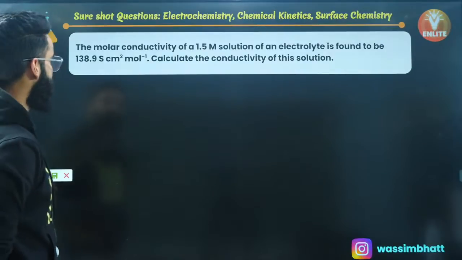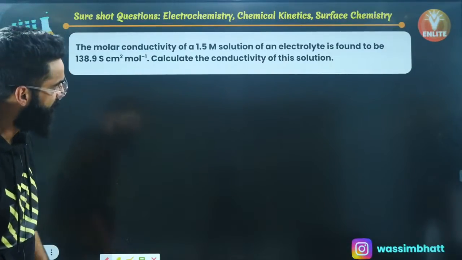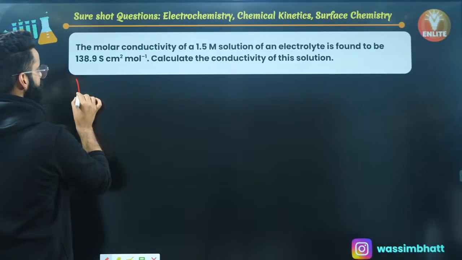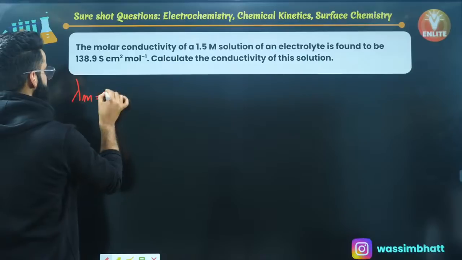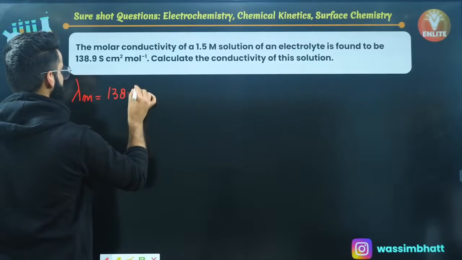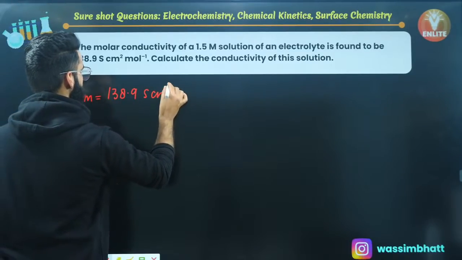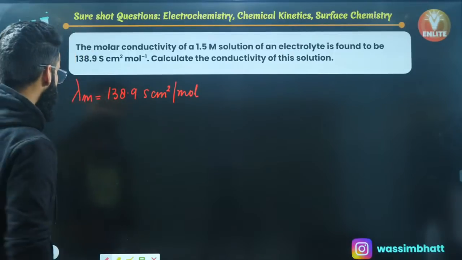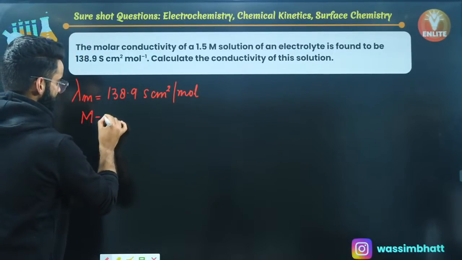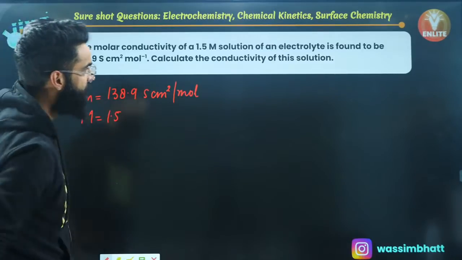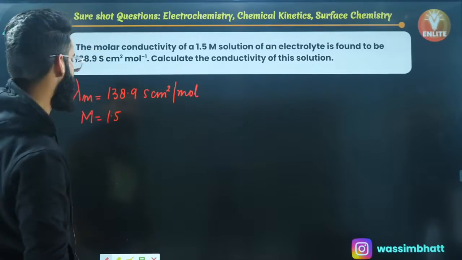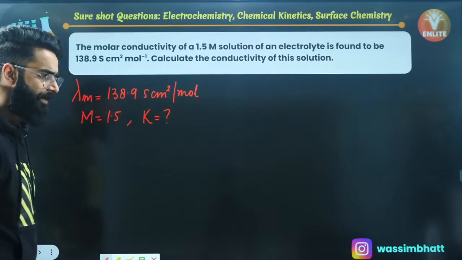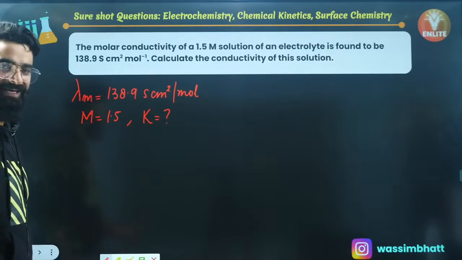The molar conductivity of a 1.5 molar solution of an electrolyte is found to be, lambda m is given to us as 138.9 Siemens centimeter square per mole. This is something which is given as per the question. Molarity of the solution is also given, 1.5. Calculate the conductivity of the solution. We need to get the value of kappa. It's a really formula-based question. You guys can kill it, I'm sure.